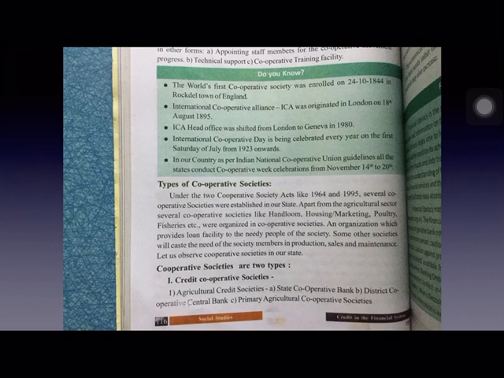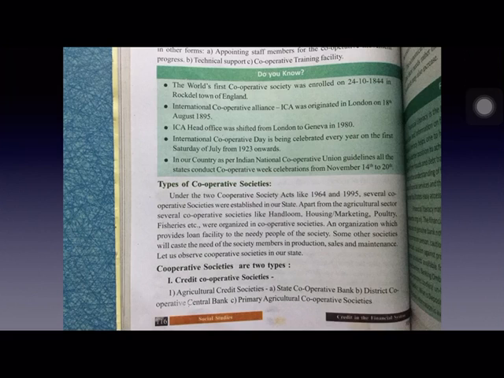Now, see the in-text one. The world's first cooperative society was enrolled on 24th October 1844 in Rochdale, England. It is a town in England, Rochdale town. And there the world's first cooperative society was enrolled on 24th October 1844. The International Cooperative Alliance, ICA, was originated in London on 18th August 1895. And the ICA head office was first in London, and then it was shifted to Geneva in 1980. And International Cooperatives Day is celebrated every year on the first Saturday of July. From 1923 onwards, it is being celebrated.